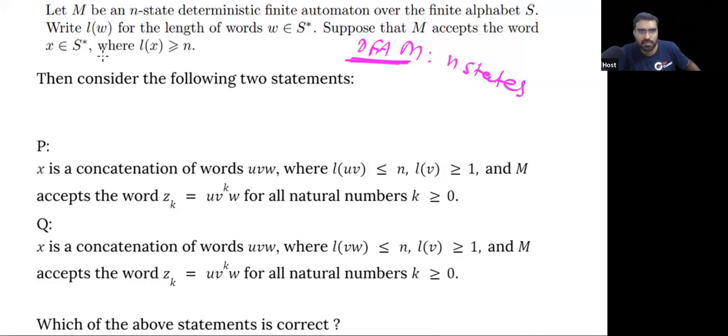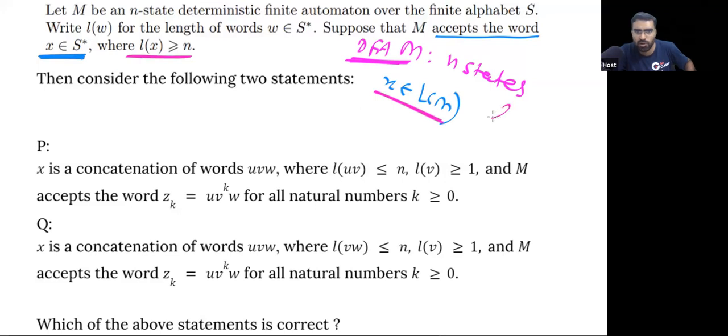Suppose M accepts X, which means this X belongs to L(M). You can notice M accepts X, so X belongs to L(M). The length of X is greater than or equal to n.